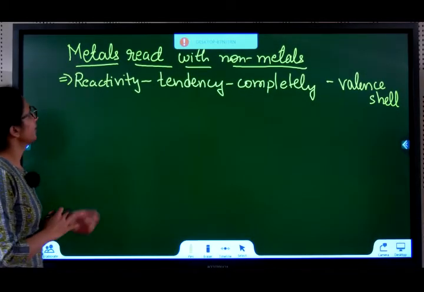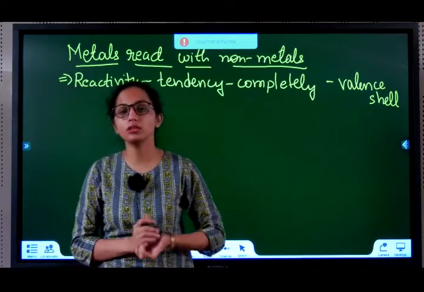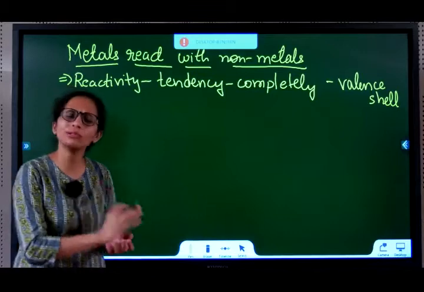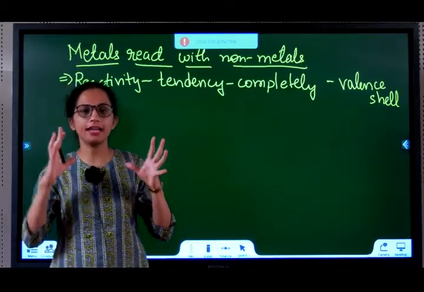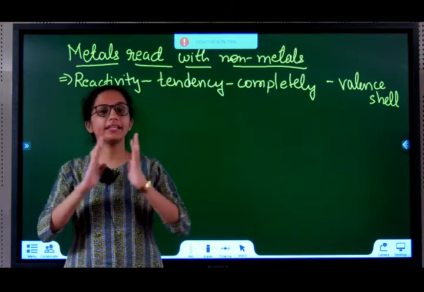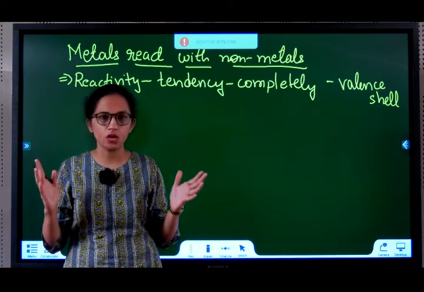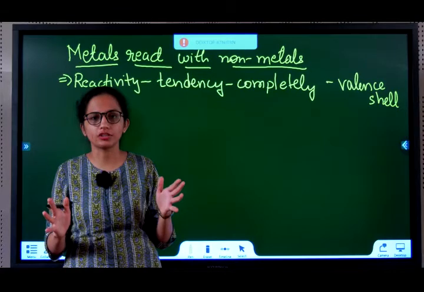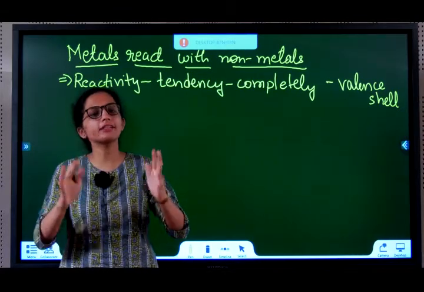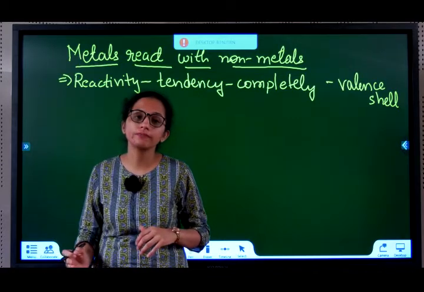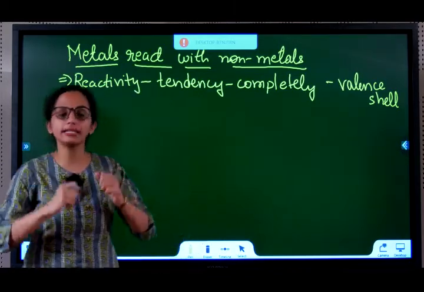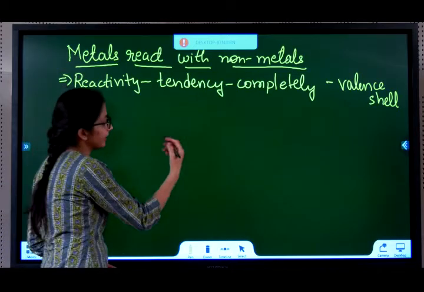So the next concept: how do metals react with nonmetals? First of all, why do they react? Noble gases are elements that have completely filled valence shells, which is why they don't show any reaction, correct? Because their shells are completely filled, they are satisfied. Why does someone show a reaction? Because they want to get completely filled valence shells.